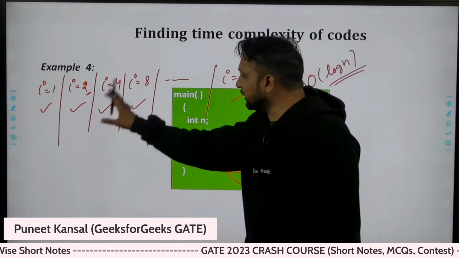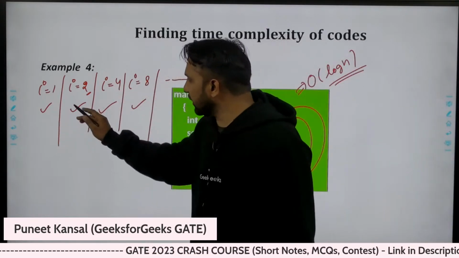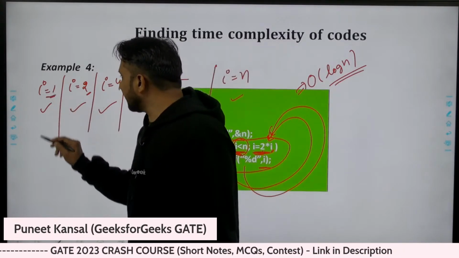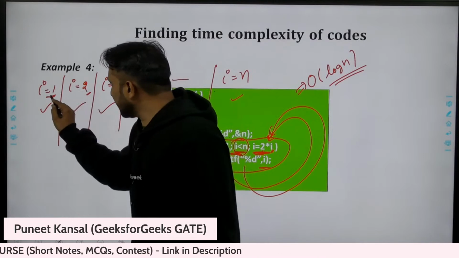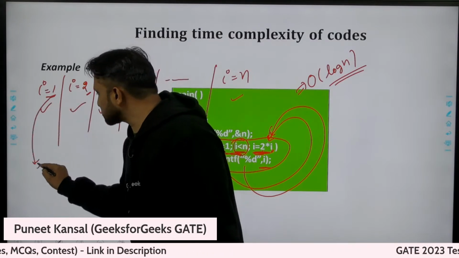So how many times have we executed the loop? See here, initially the I value was 1, and I can write it like this also: the I value was 2 power 0.